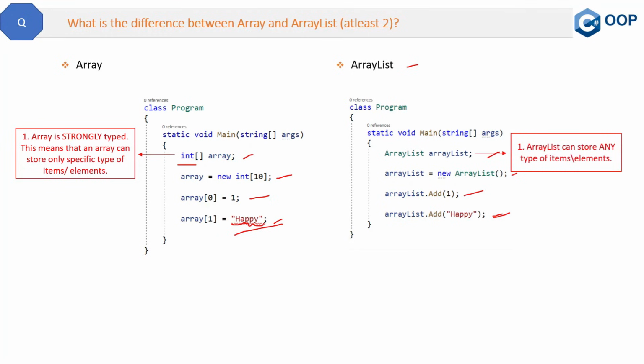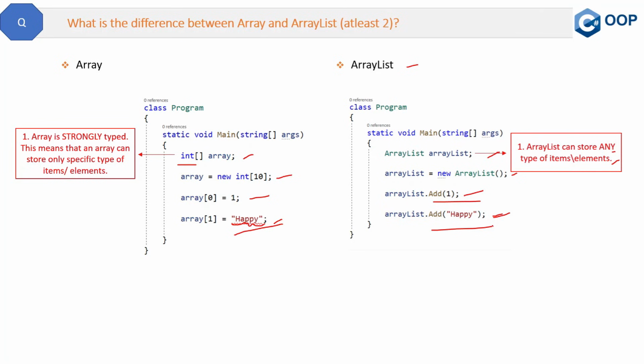So what is array list? Array list can store any type of item or element. So here you can see we can add an integer and we can also add a string to the array list. So this is the first and very basic difference.